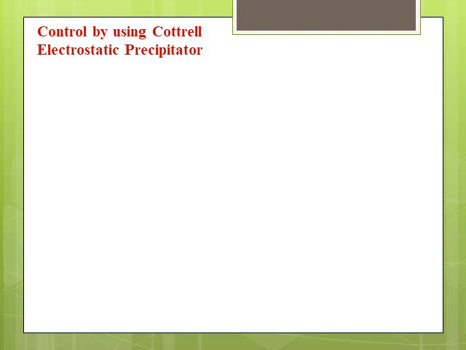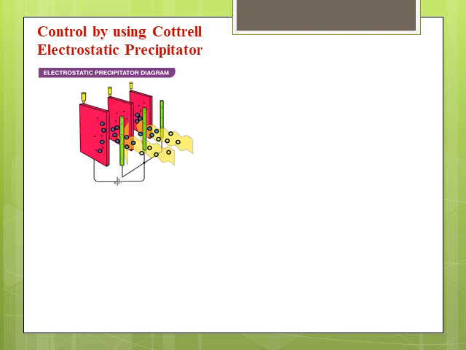That method is called the Cottrell electrostatic precipitator. How does this Cottrell electrostatic precipitator look? It consists of rectangular plates, a series of such rectangular plates placed, and behind the rectangular plates a thick rod of platinum or maybe aluminum is placed and connected to a DC voltage.